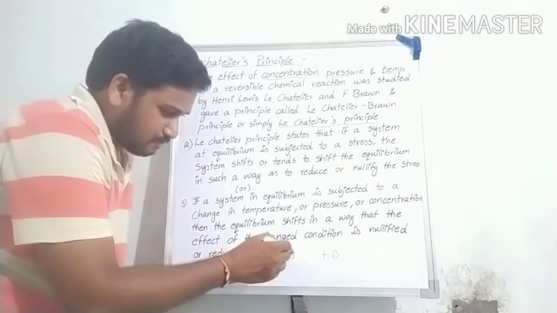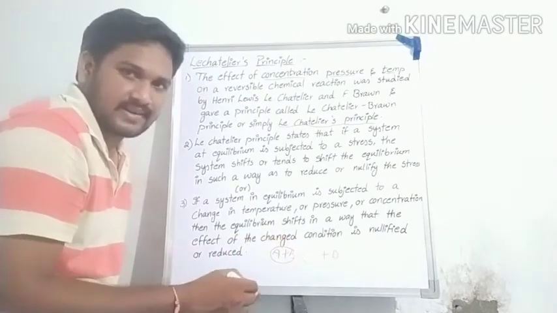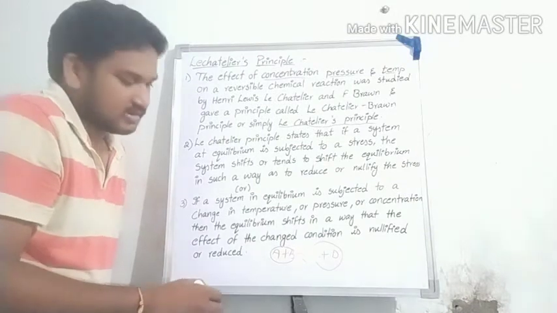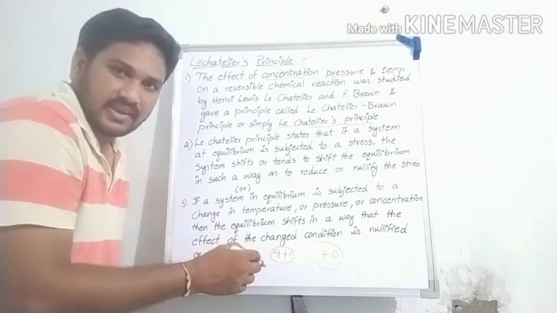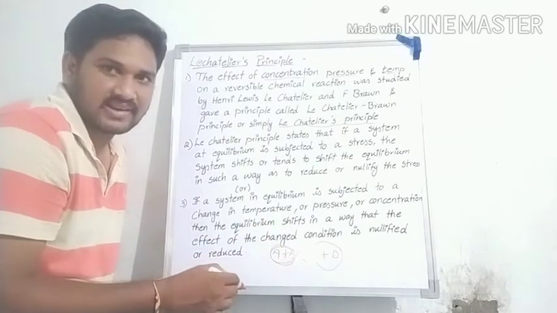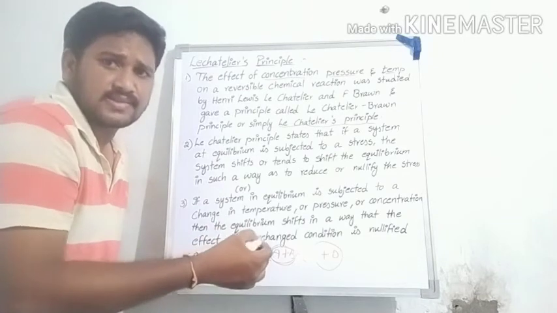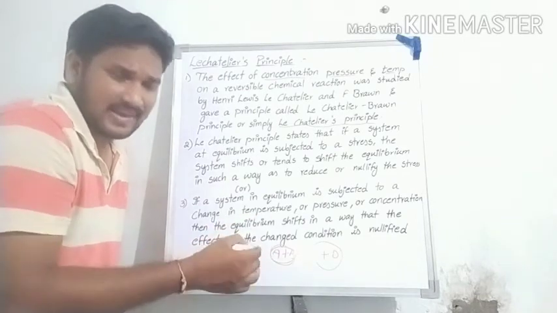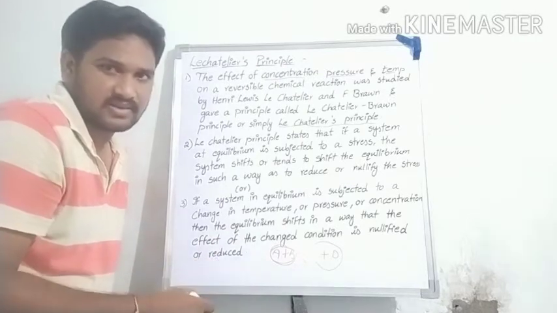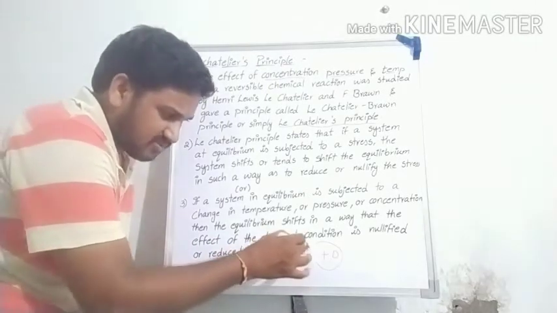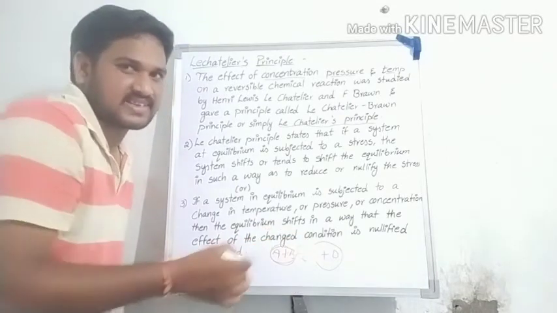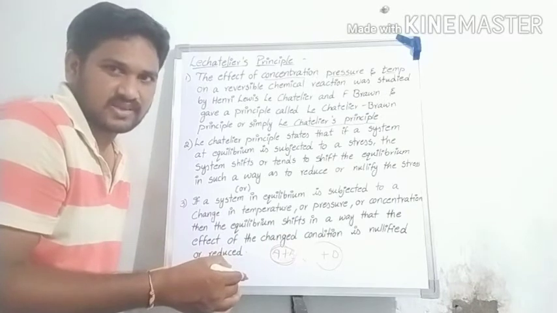In this, A plus B act as the reactants and C plus D act as the products. At the equilibrium position, if any factor like temperature, pressure or concentration changes, the equilibrium shifts to decrease the change. Sir, do you understand or not?